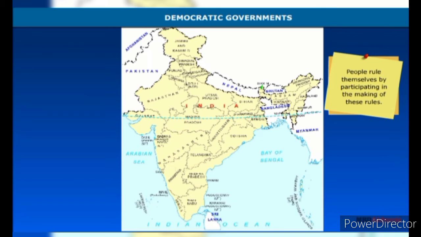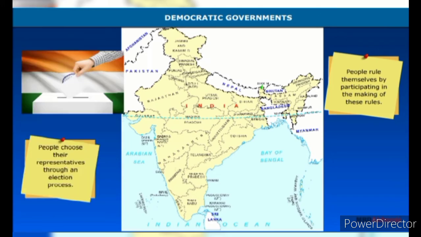Democratic governments in our times are usually referred to as representative democracies. Under such government, people choose their representatives through an election process. These representatives then meet and make decisions for the entire population. These days, a government cannot call itself democratic unless it allows what is known as universal adult franchise. This means that all adults in the country are allowed to vote.